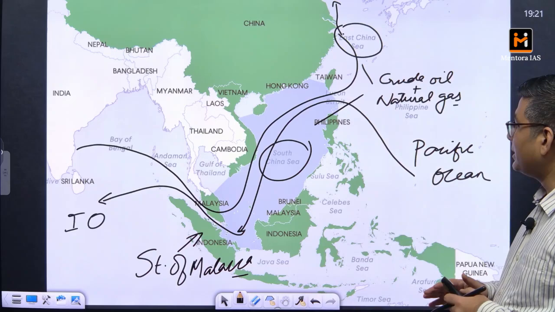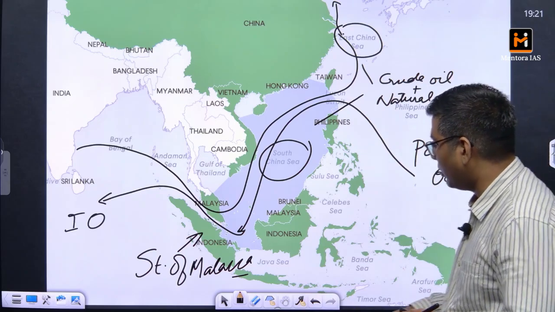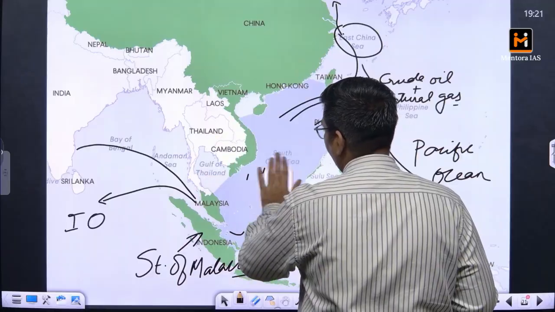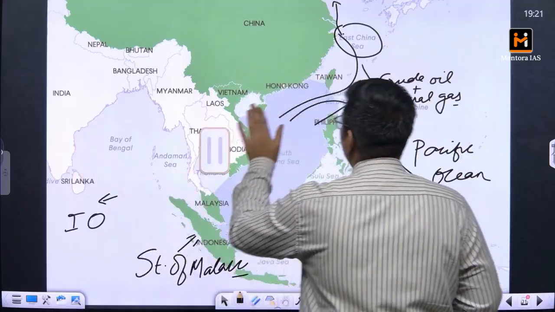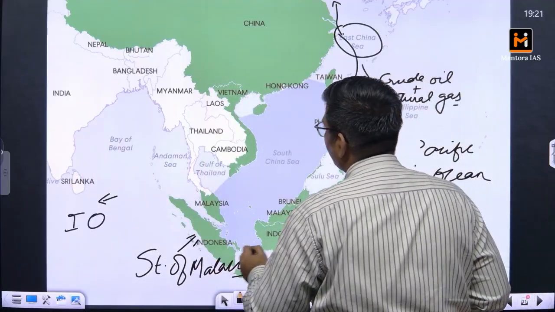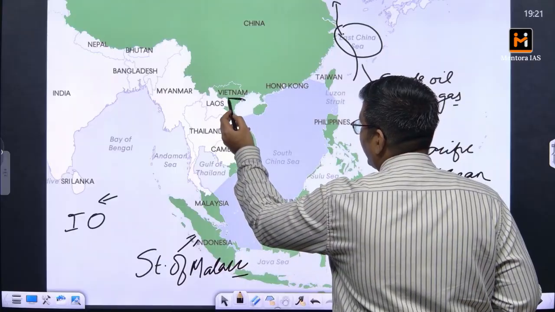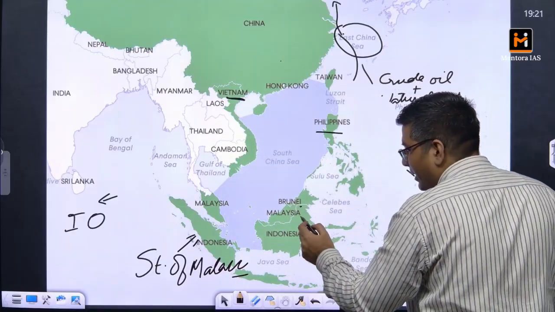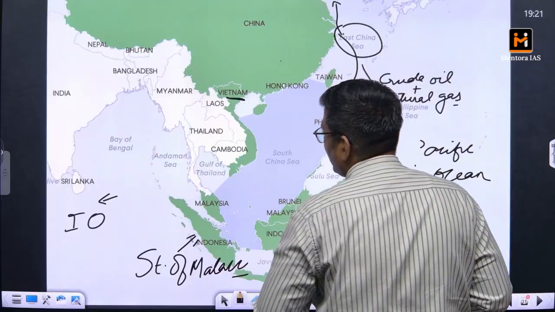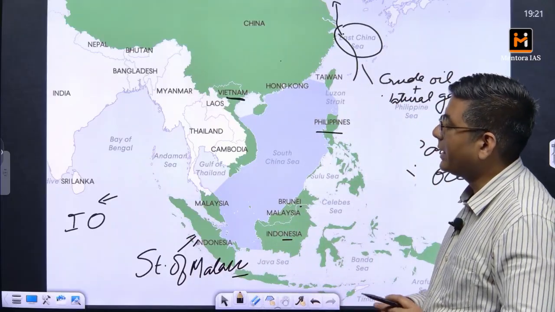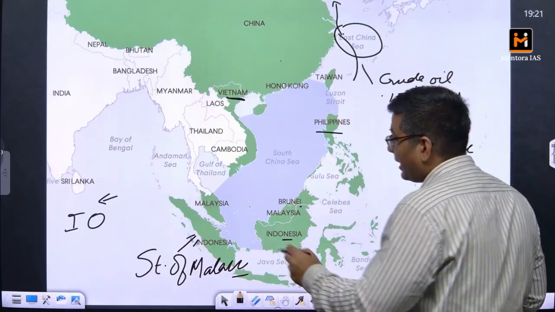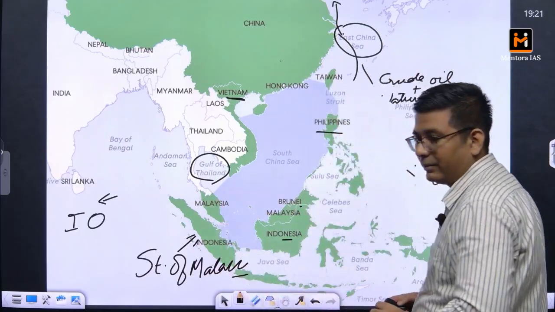So this is the South China Sea, and you can see the countries which are involved here, which have got their coast here. With respect to the countries which have got a coast, we have Vietnam, China, the Philippines, Brunei, Malaysia, and Indonesia. These are the countries which have got their coastline here. Thailand does not have a coastline here. Thailand has a coastline in the Gulf of Thailand.